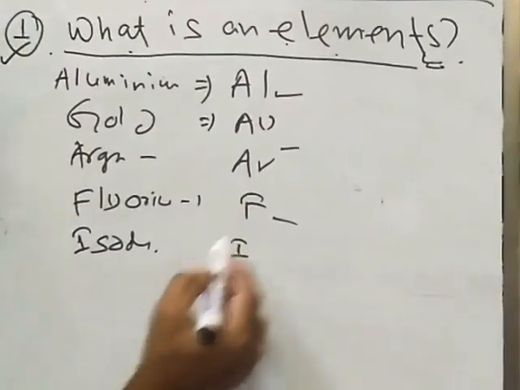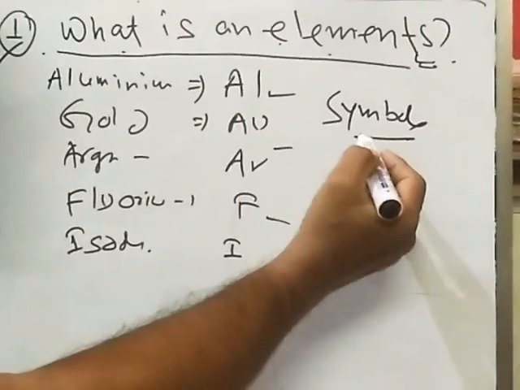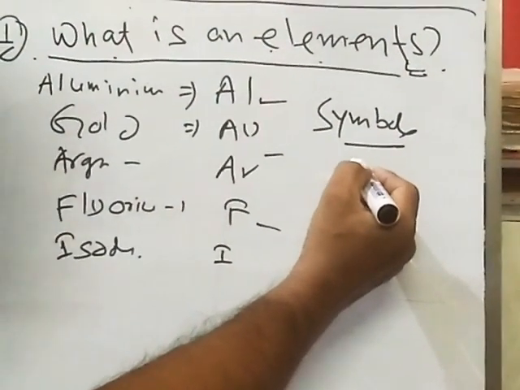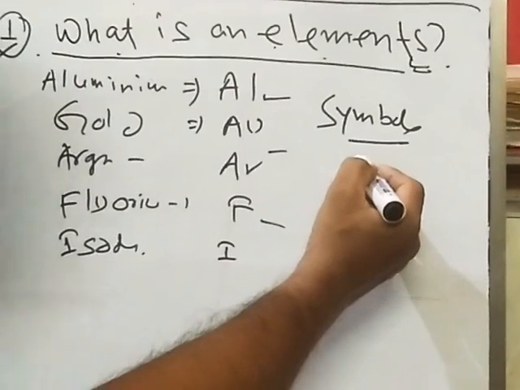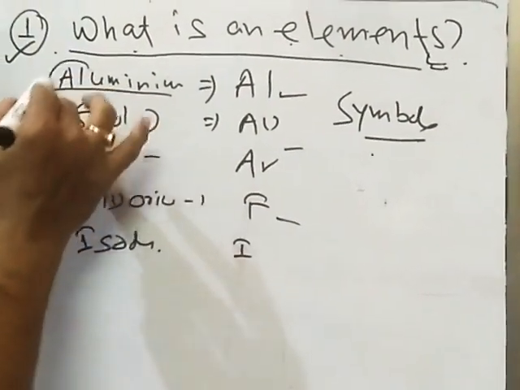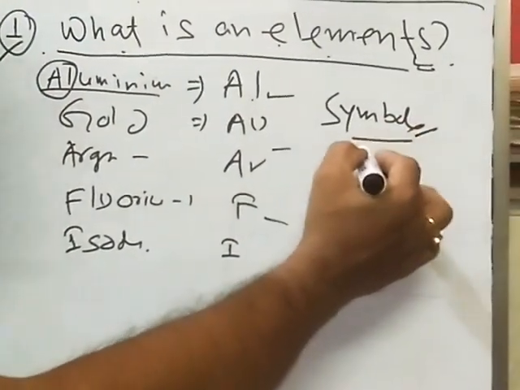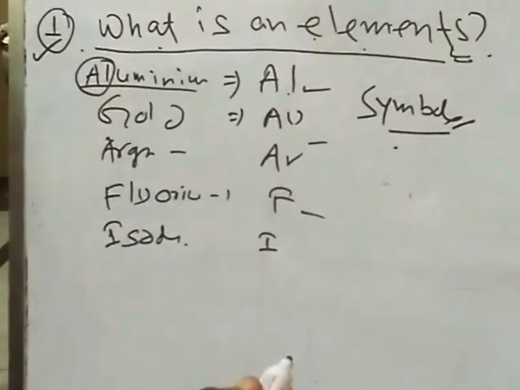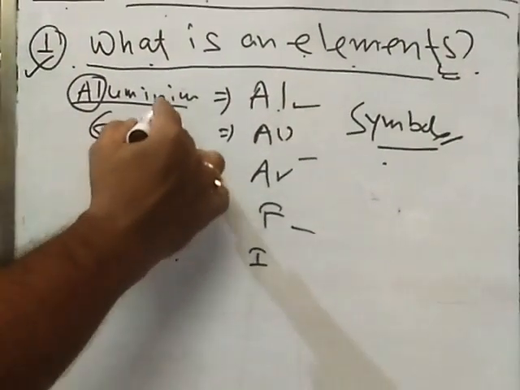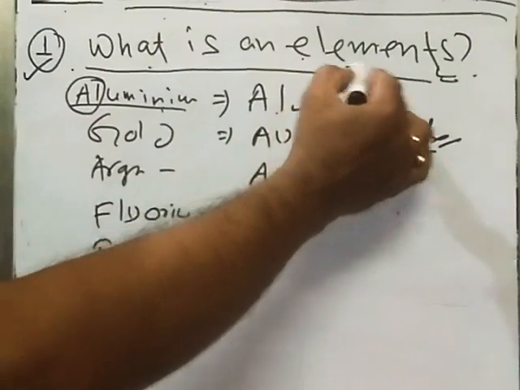So one term you should know, symbol. What is a symbol? Symbol is the abbreviation or the short form of the English name. Aluminium, Al, this is the short form. So element is clear.